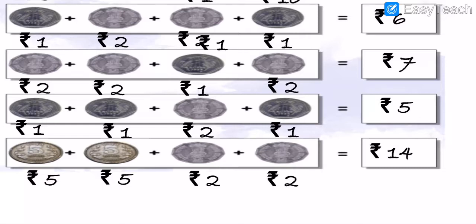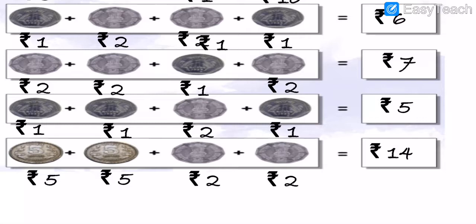I'll give you time. Try to draw one round with the help of a coin. Take one coin, put it in your book and draw it properly, my dear students. On the right side you have to write 1 rupee. If a 2 rupee coin is there, write 2 rupees.